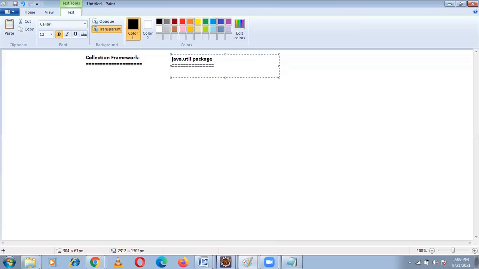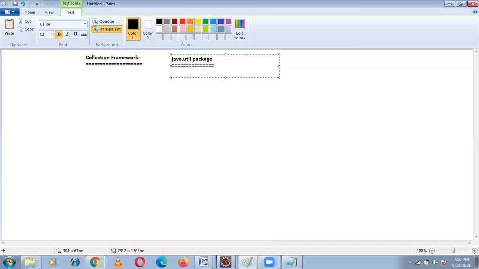In the java.util package, all the collection framework classes are there. Here we also have input output. In C language you call them input output header files, but in Java we call them input output streams. The input output package contains all the input output operations, which we will go through afterwards.